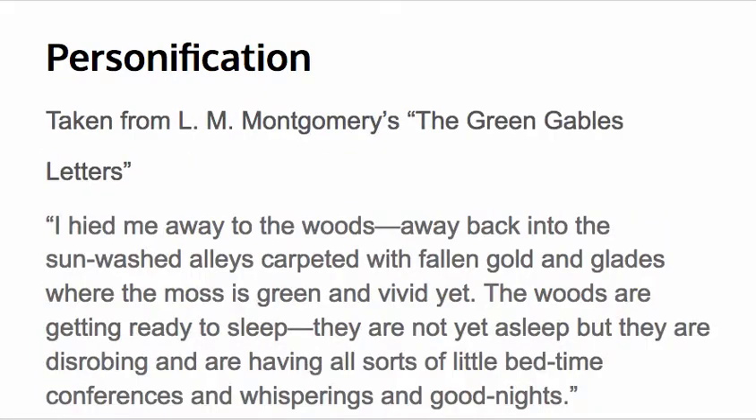Here's another example of personification. This one's from the Green Gables letters. I hide me away to the woods, away back into the sun-washed alleys, carpeted with fallen gold glades where the moss is green and vivid yet. The woods are getting ready to sleep. They are not yet asleep, but they are disrobing and are having all of the little bedtime conferences and whisperings and good nights.